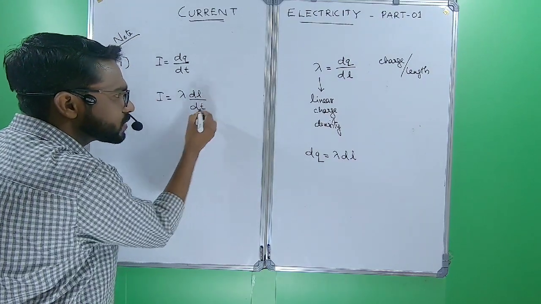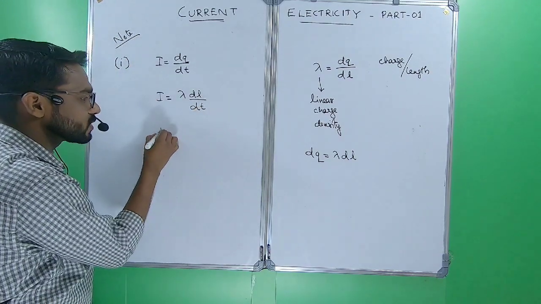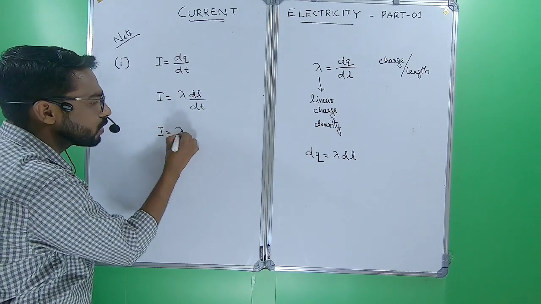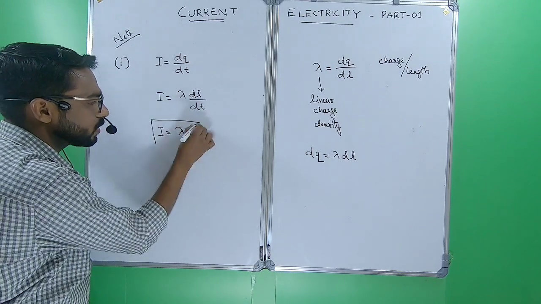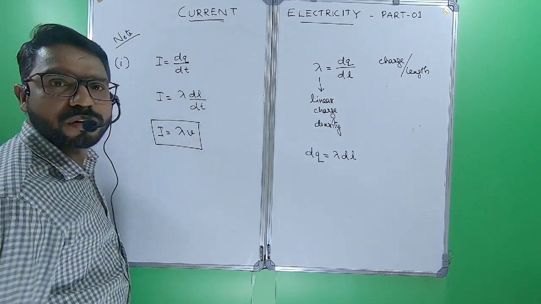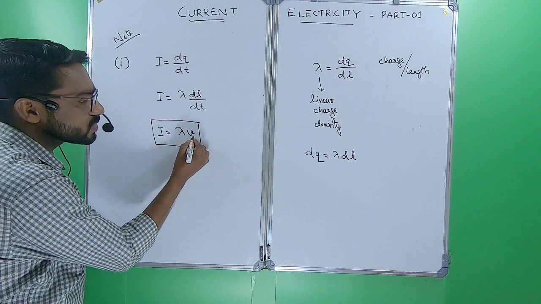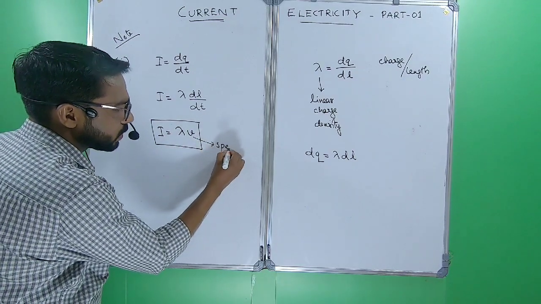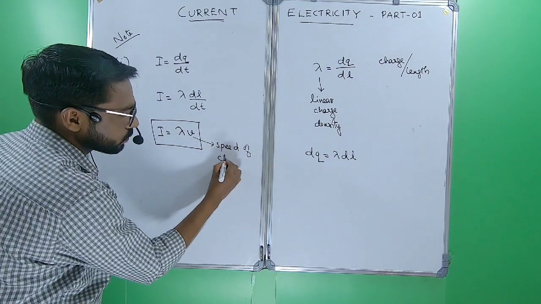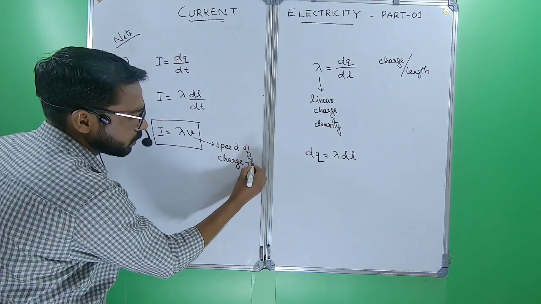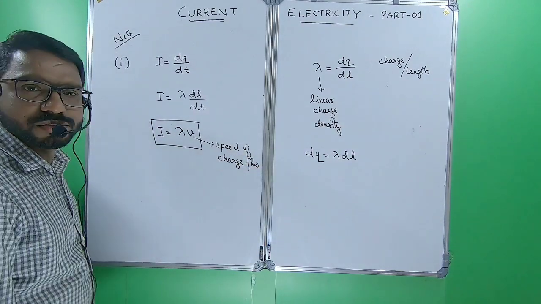Small distance by time interval, that is the speed of the charge flow, so I equal to lambda v. V is the speed of charge flow, lambda is linear charge density, v is speed of charge flow through the conductor.